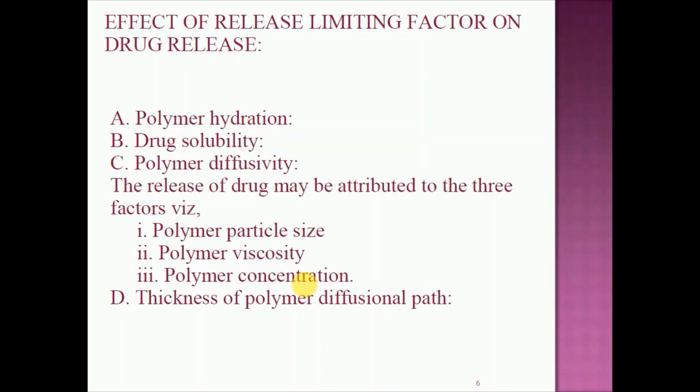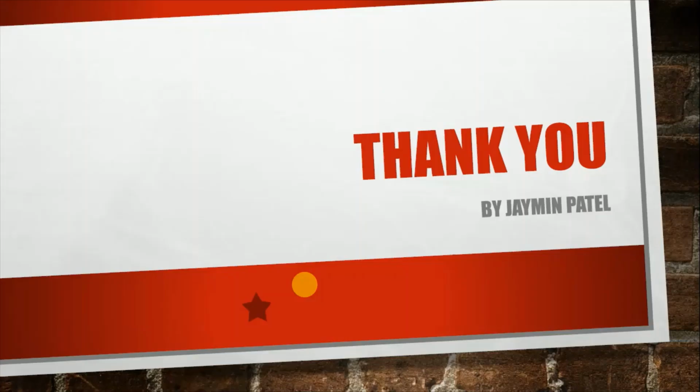But after some specific period of time, when the drug is not available on the surface, the drug present in the interior, in the core part, has to cross the diffusional path, and later on the drug is released. So if the thickness of this polymer diffusional path is too long, ultimately the release rate of the drug is less. Why? Because the lag time for drug release increases. So these are the factors that influence drug release from the matrix tablet.